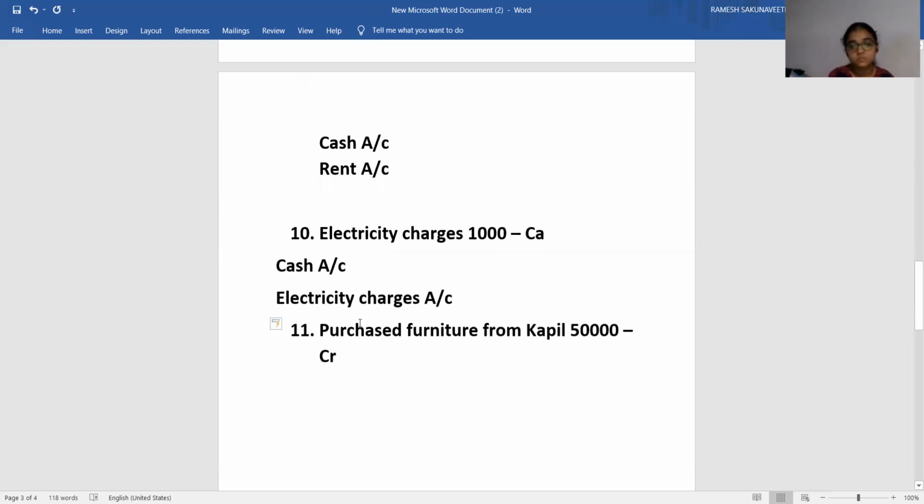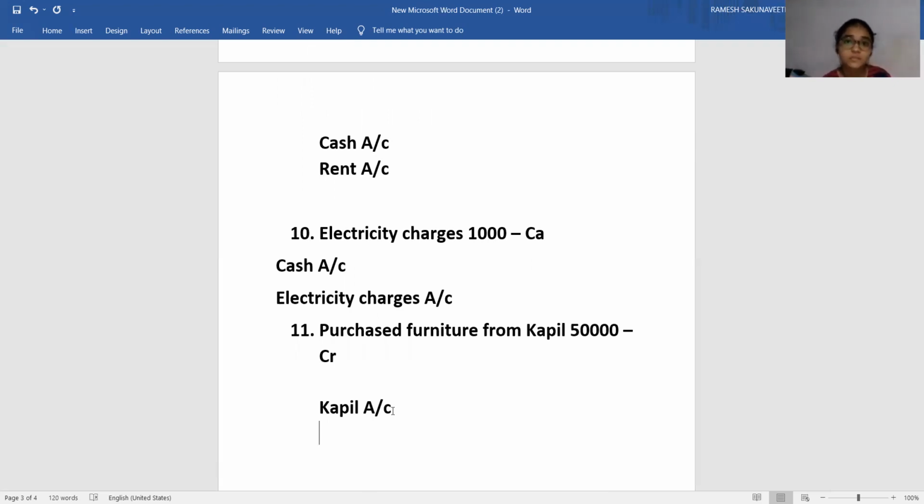Last one, purchased furniture from Kapil. So person's name is important here because it is a credit transaction. Kapil account. Next one is what? Purchases account. Very good. But it is wrong.